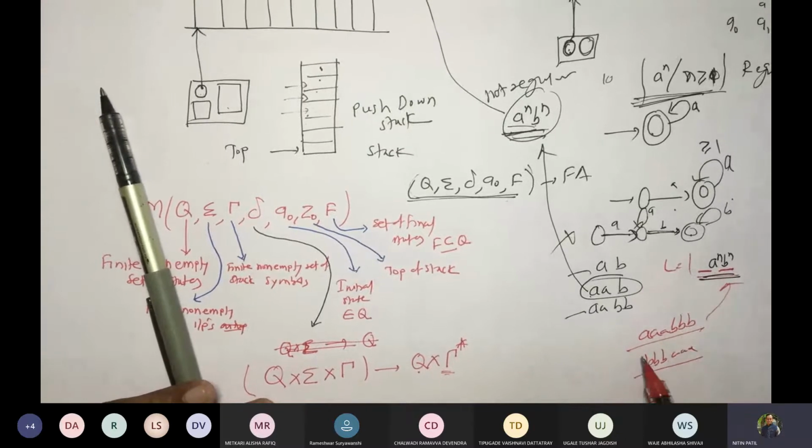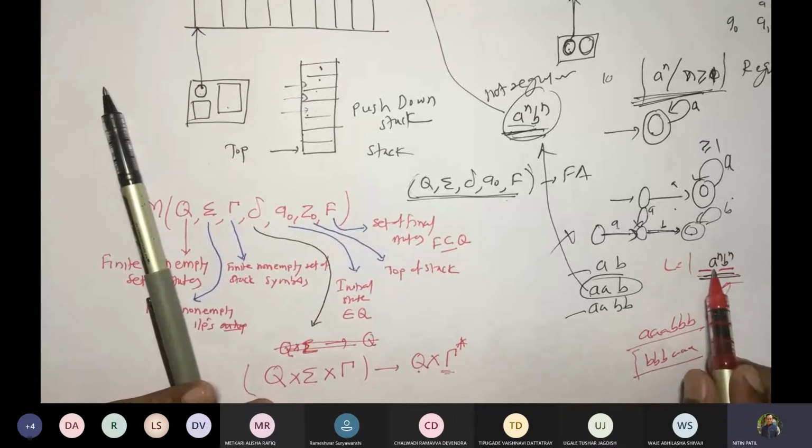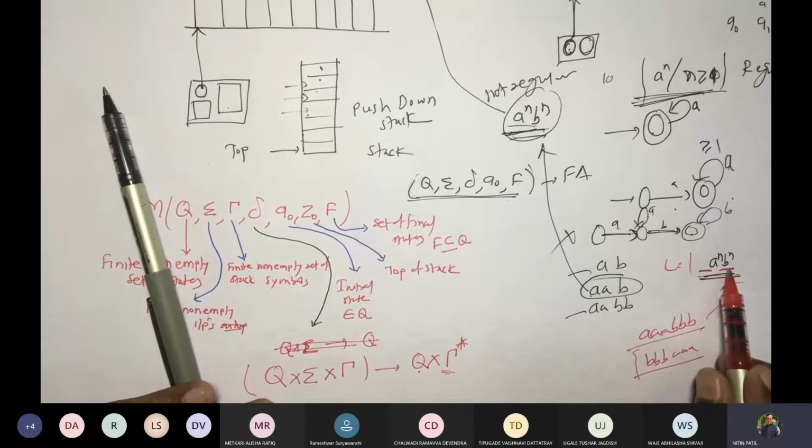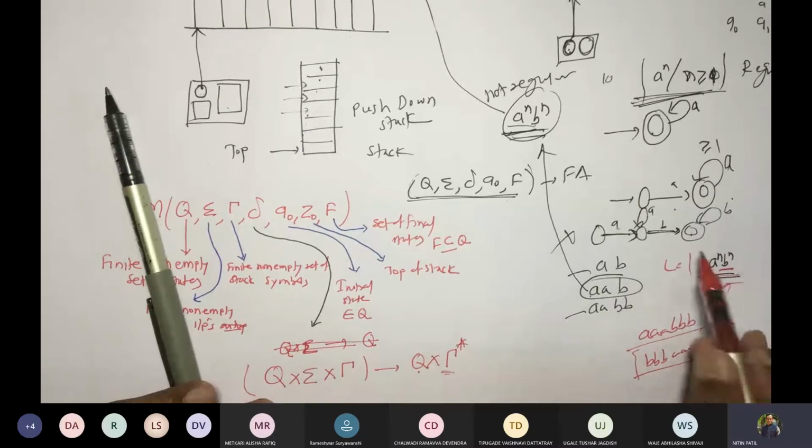You cannot say that if I talk about only the number of A's and number of B's being the same, then it fits there. But my language says the number of A's and number of B's should be the same, provided the string starts with A and ends with B. All A's followed by the same number of B's. Then only that language fits here.